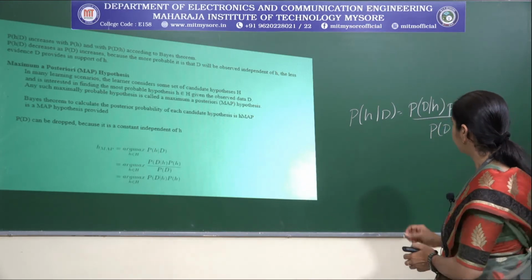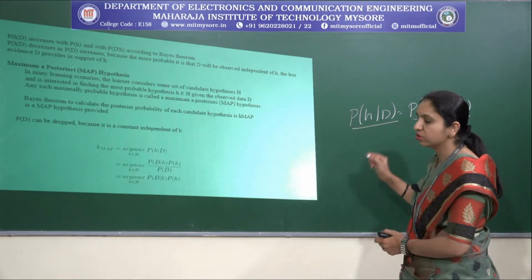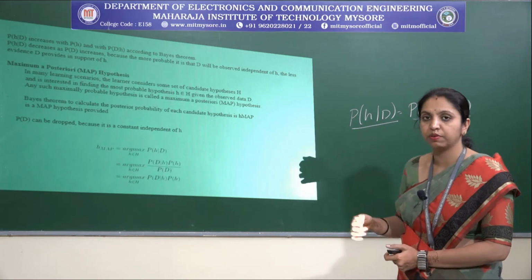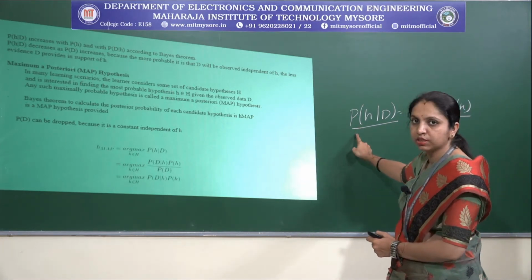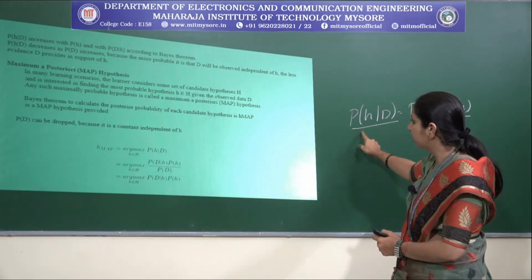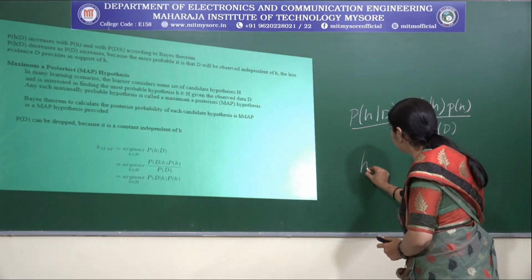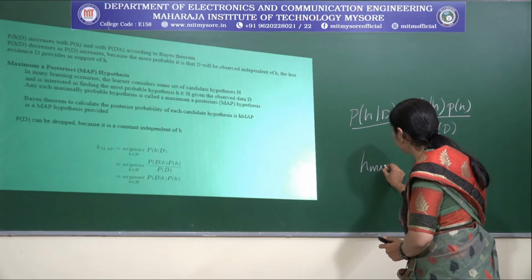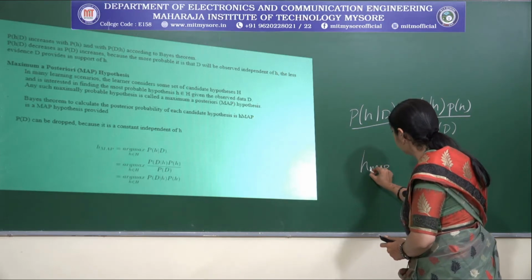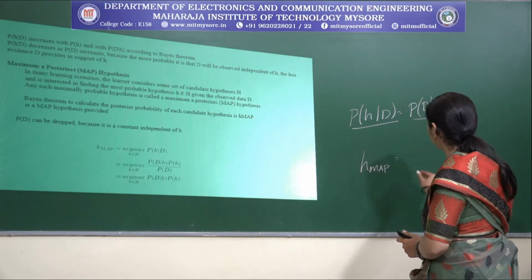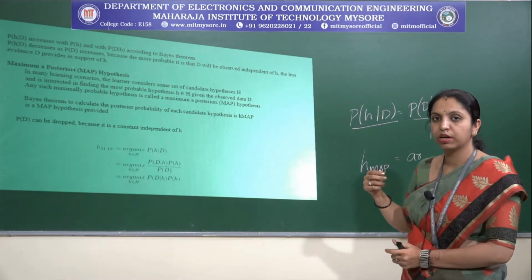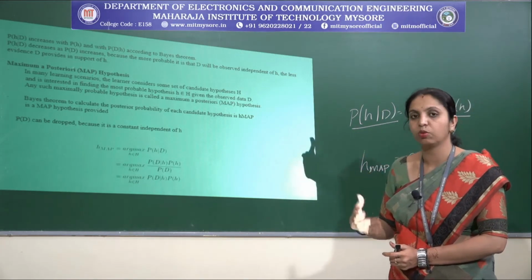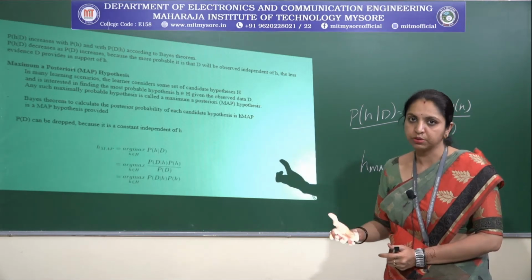Here, out of the posterior probabilities, we will have a set of hypotheses. Using this posterior probability, HMAP can be written in another form, because out of all the hypotheses we are going to have the most probable hypothesis. On what basis? Based on the maximum value.